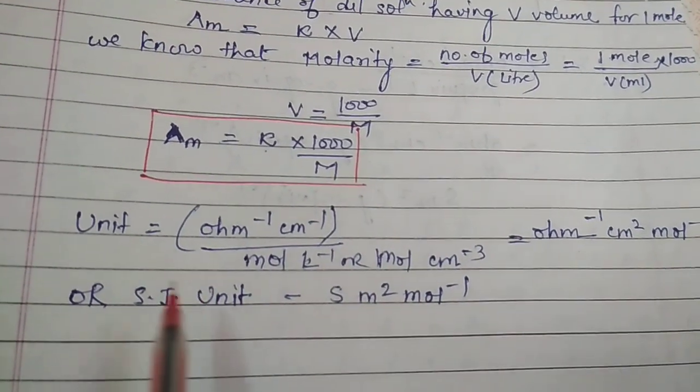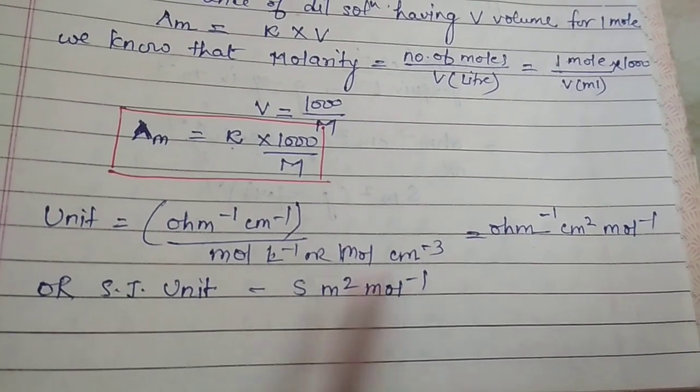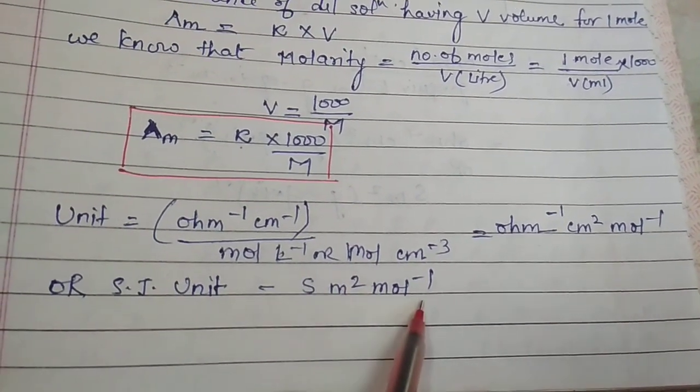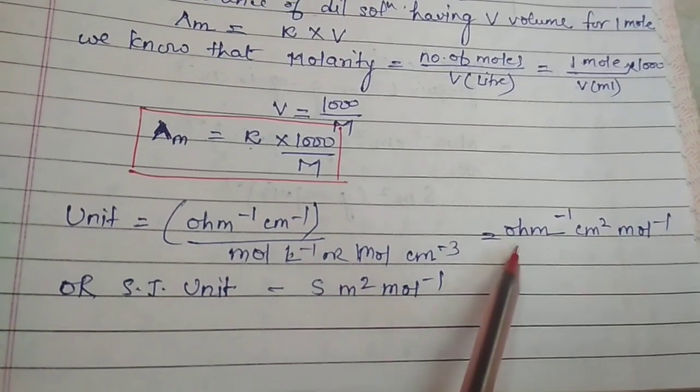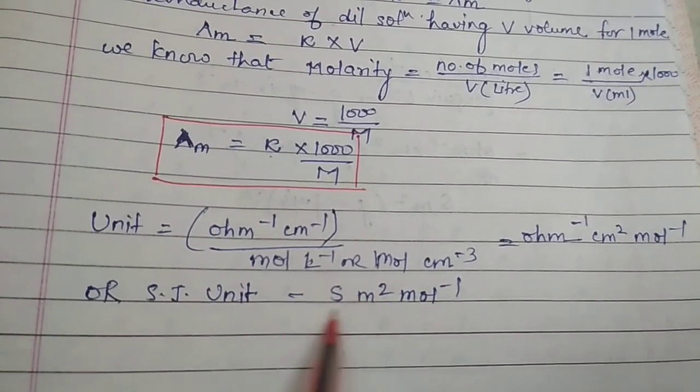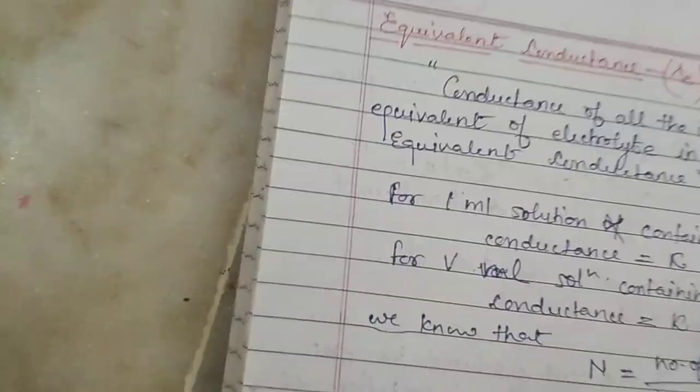conductivity or molar conductance. And if we see the SI unit, so that would be Siemens meter square mole inverse. For the centimeter square we will write meter square, and for the ohm inverse we can write Siemens, that we are familiar with. Now let's see, the last is the equivalent conductivity.